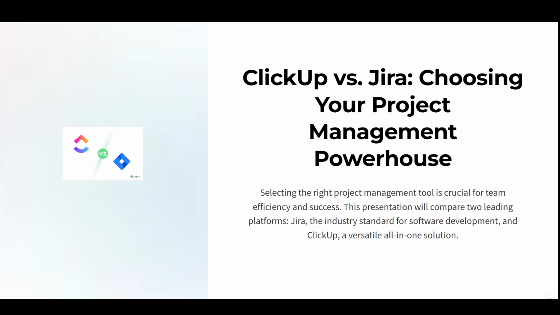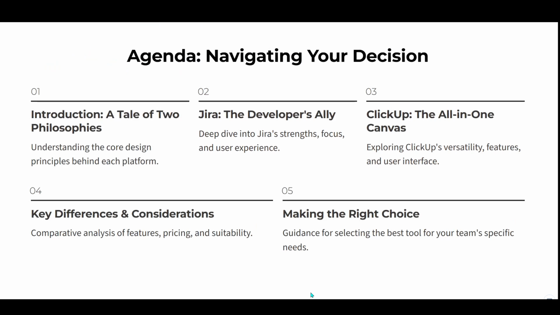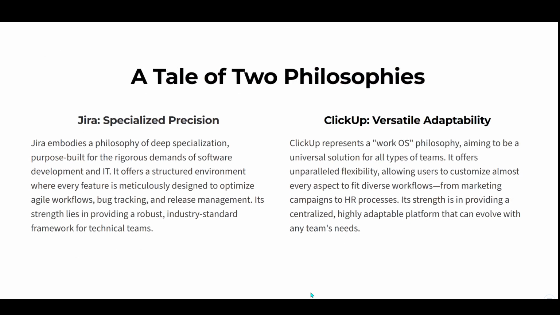In today's video, I'm going to teach you all about the differences between ClickUp and Jira, two popular project management solutions. As you decide between these two platforms, you'll be choosing between fundamentally different philosophies on managing work. On one side, we have Jira, renowned for being the industry standard in software development, and on the other, ClickUp, a highly customizable, all-in-one platform designed to cater to any type of team.